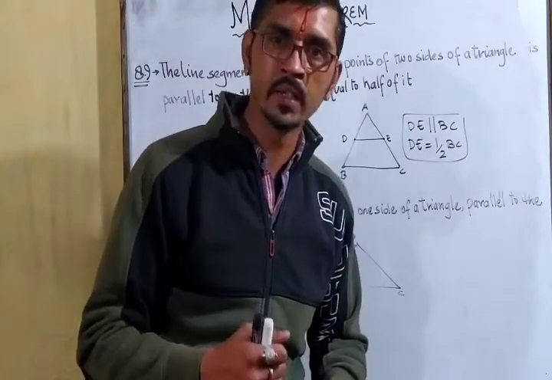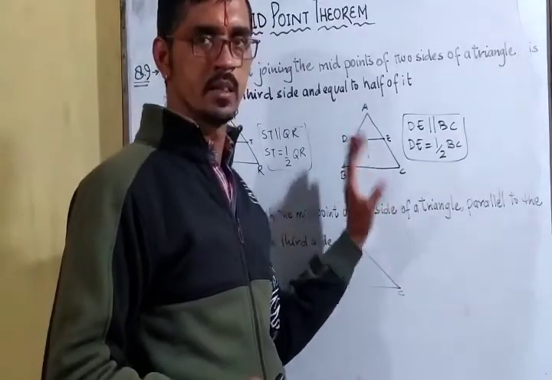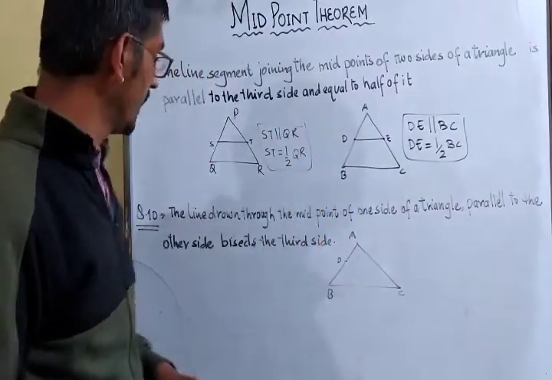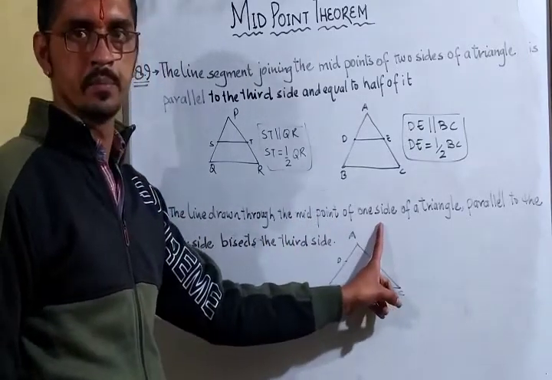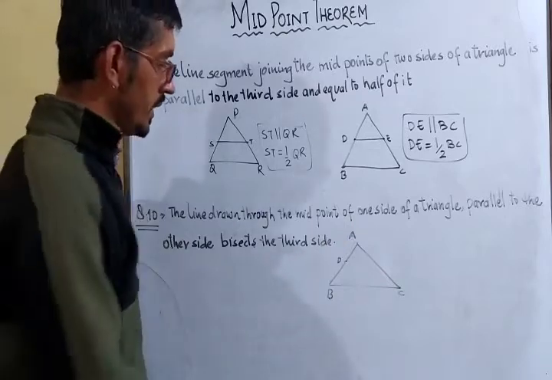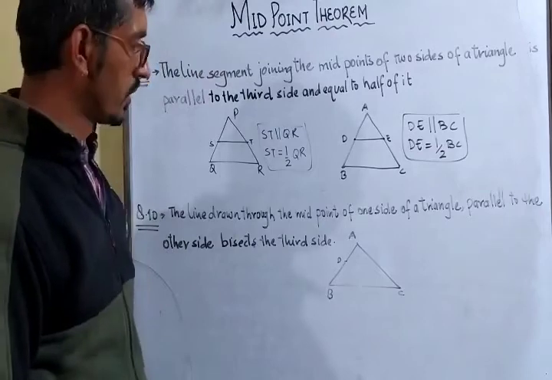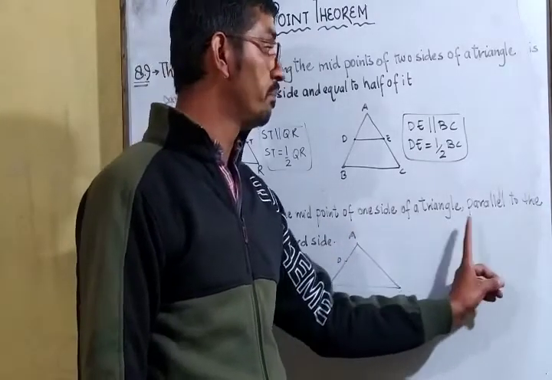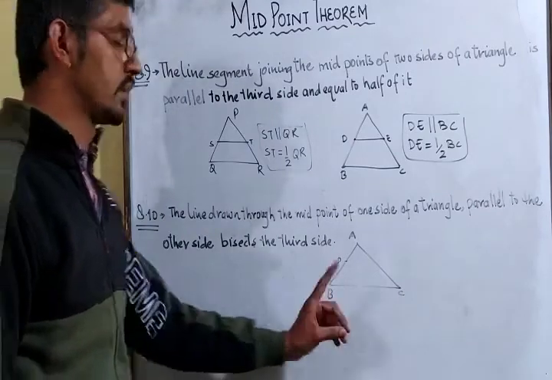That means theorem 8.9. Now the theorem 8.2 is just the reverse of this. Okay, the theorem says the line drawn through the midpoint of one side. Let's suppose ABC is a triangle in which D is the midpoint of side AB. Okay, of one side of a triangle, parallel to the other side, bisects the third side.